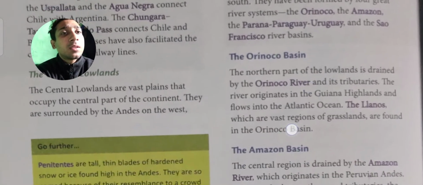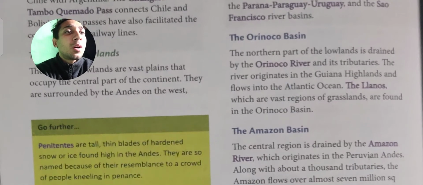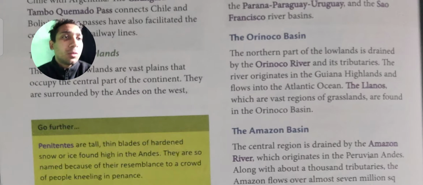After that, let us discuss the Orinoco basin. As we can see, it is the northern part of the lowland and is drained by the Orinoco river. Means the Orinoco basin is the place drained by the Orinoco river and its tributaries. The river originates from the Guiana Highlands and flows into the Atlantic Ocean. The Llanos, vast regions of grassland, are found in the Orinoco basin.